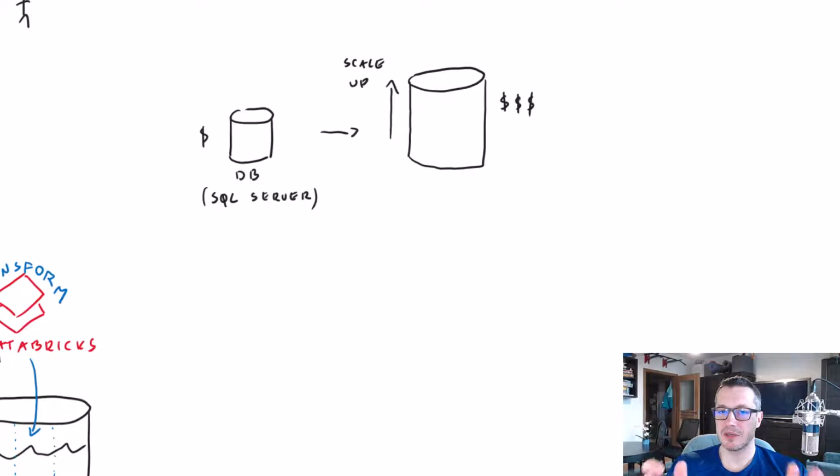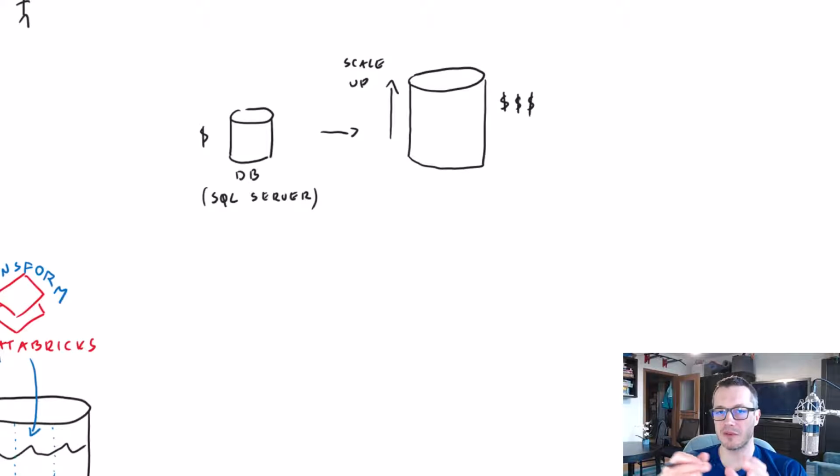And what smart guys thought of was, alright, so instead of investing in a scaling up solution, when we use a more powerful single machine, let's just split the workload into multiple worker nodes. So let's just have a bunch of machines that will do the work.